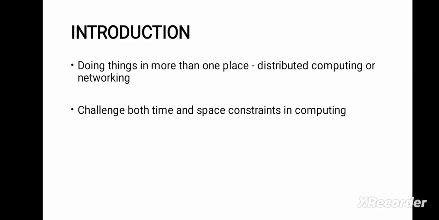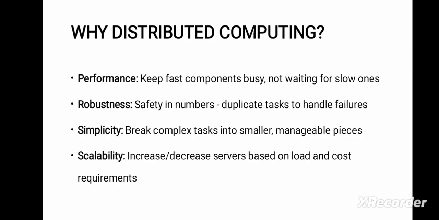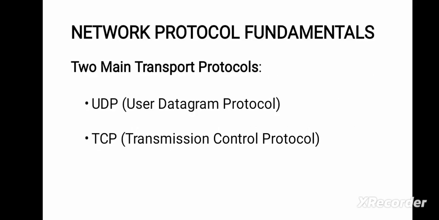Why do we go for a network? In order to save time and space, right? And why do we go for networking or distributed computing? For faster performance, in order to reduce the waiting time of a system, to ensure robustness and simplicity, and to increase the scalability of the server's loads based on the requirement of the user. So we go for a networking concept, or else we go for a distributed computing environment.